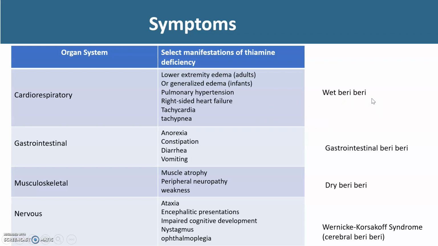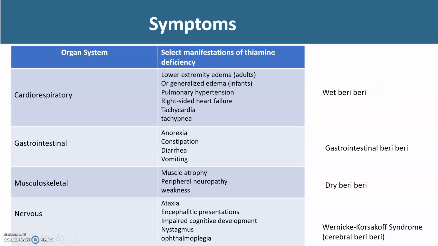Now, when we look at these organ systems, this is where the names or the classes of beriberi have been developed. So wet beriberi is linked to cardiorespiratory, gastrointestinal beriberi with the gastrointestinal tract, and dry beriberi is linked to musculoskeletal presentation, whereas Wernicke-Korsakoff or cerebral beriberi is linked to the nervous system.